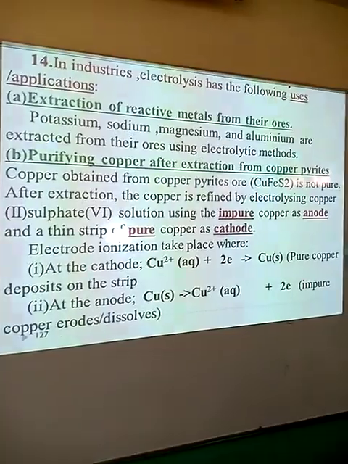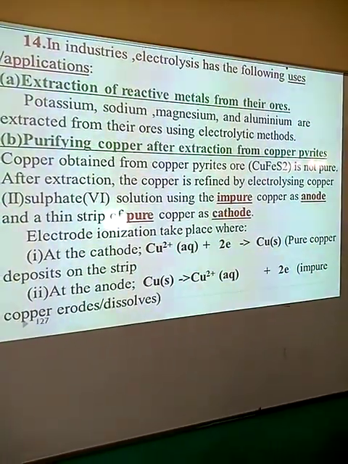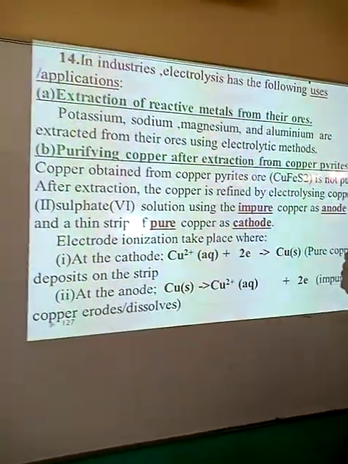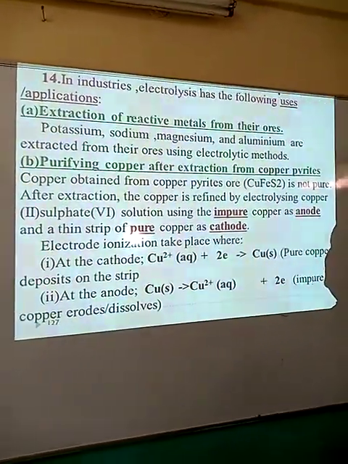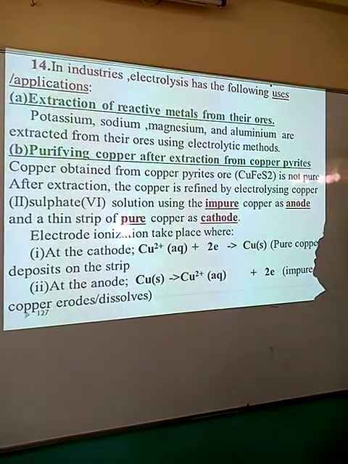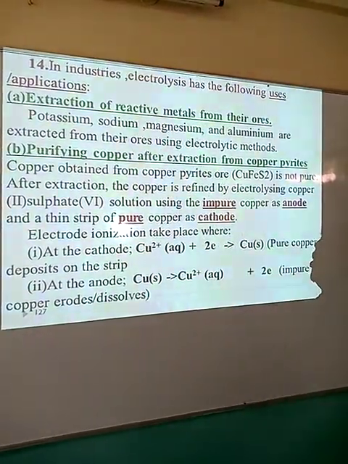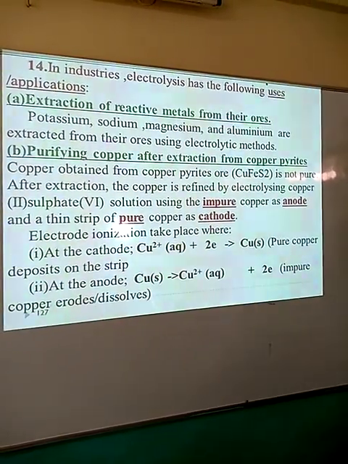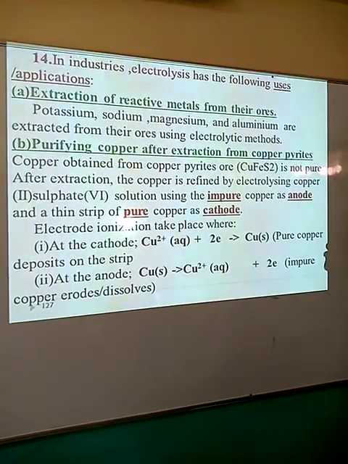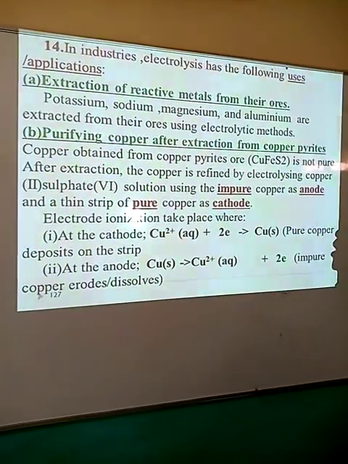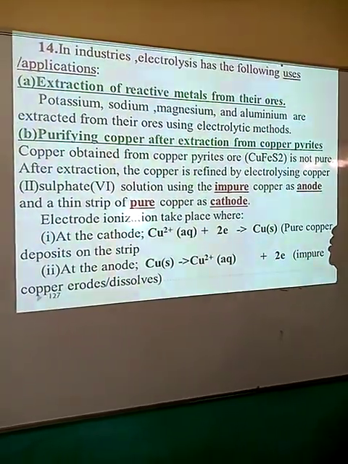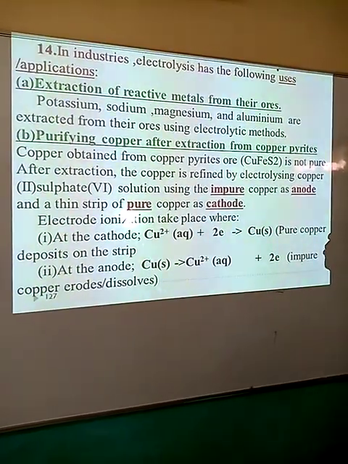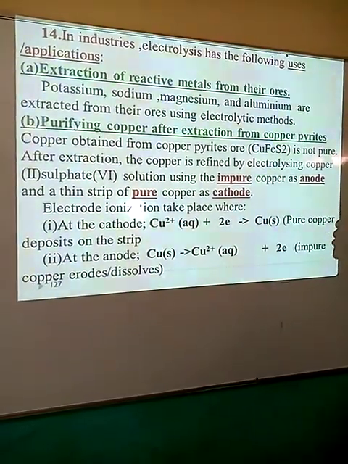The application that has been used in industries. One very important application of electrolysis is the extraction of reactive metals. You can remember that very reactive metals, for example sodium and aluminium, we cannot extract using carbon or another reducing agent, but they can be easily extracted by using electrolysis.